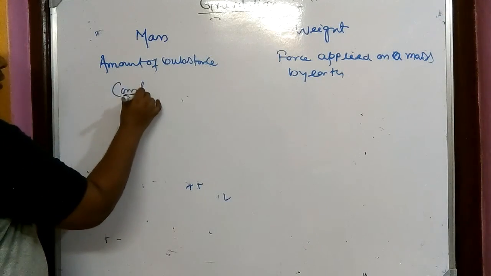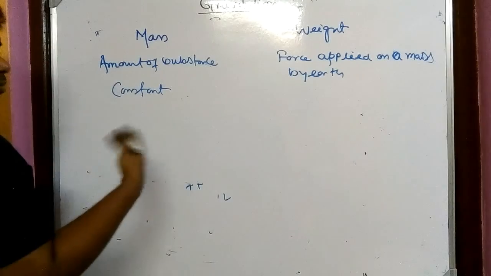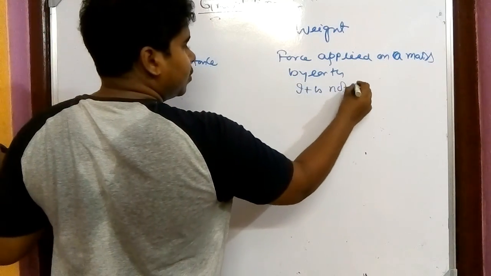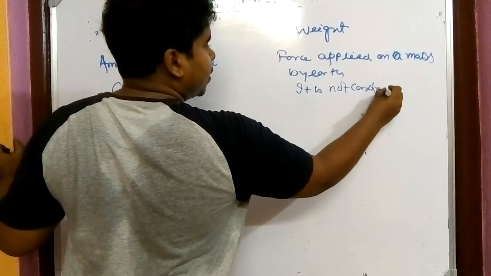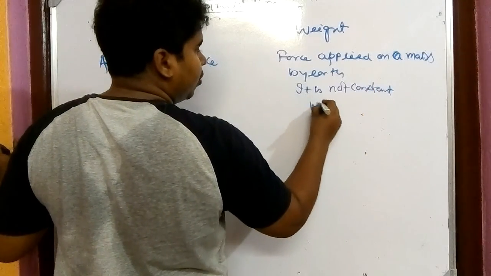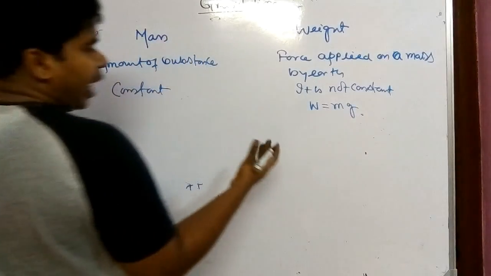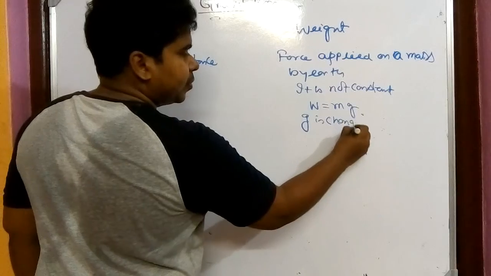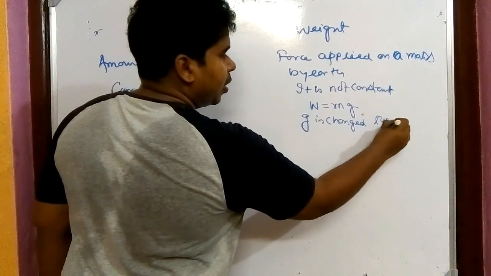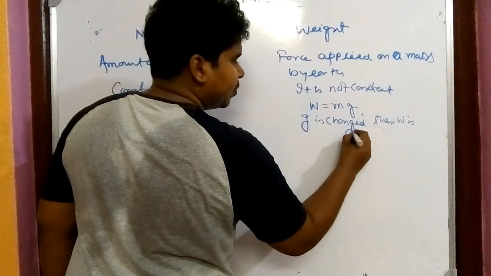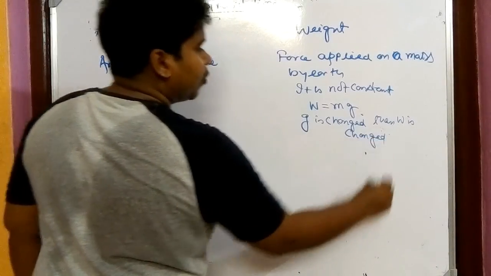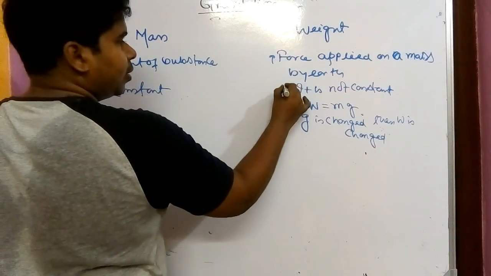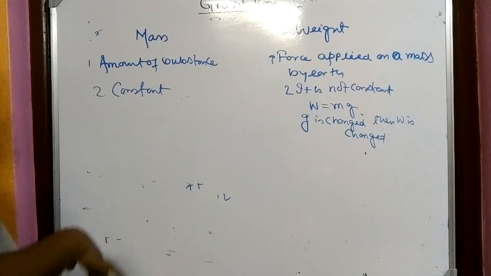Mass is constant all the time, but weight is not constant, because weight is equal to, we all know, W equals mg. So as g is changed, then W is changed. So we cannot say that weight is constant. So here weight is not constant.